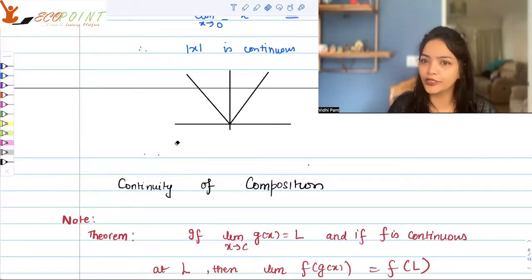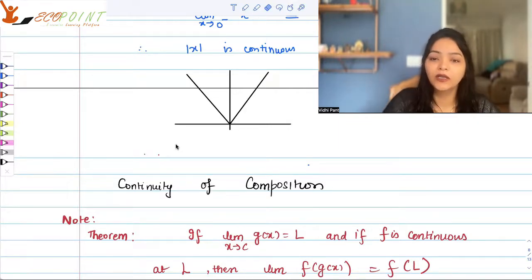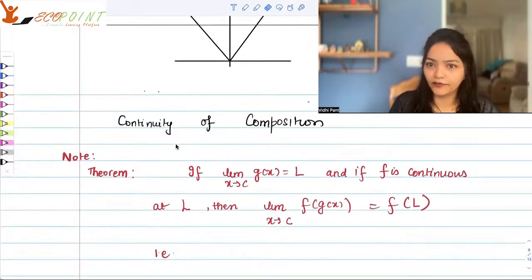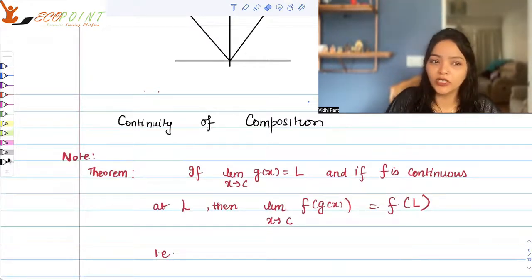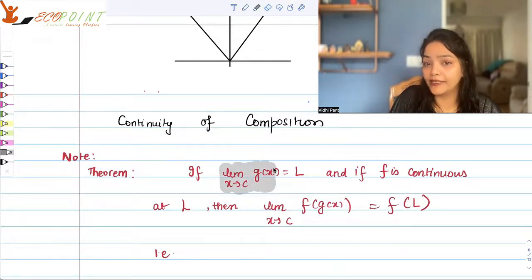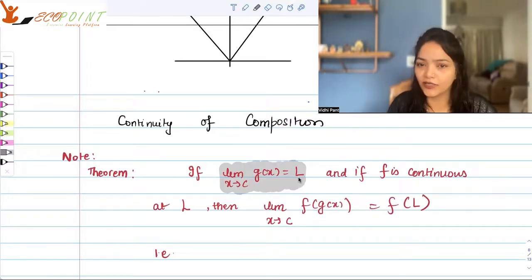The last thing that I want to discuss in this video is the continuity of compositions. So suppose you have a function g(x) and you have a function f. Function g(x) is such that the limit as x tends to some point c of g(x) is L. It's a finite limit.